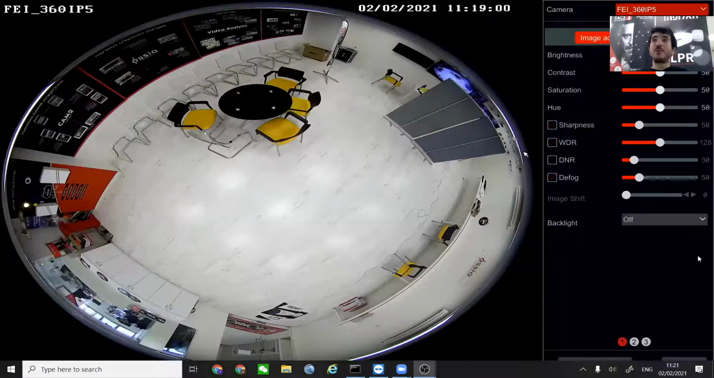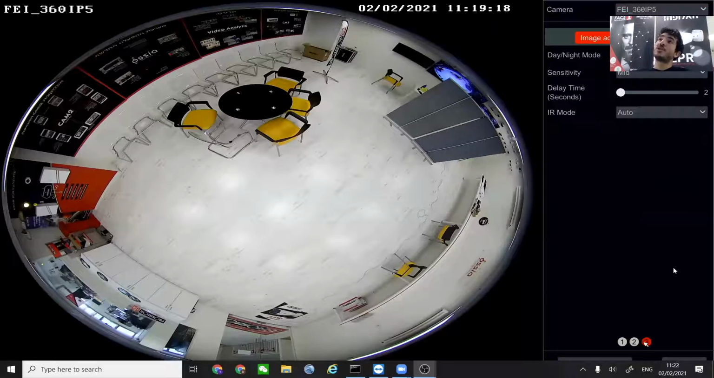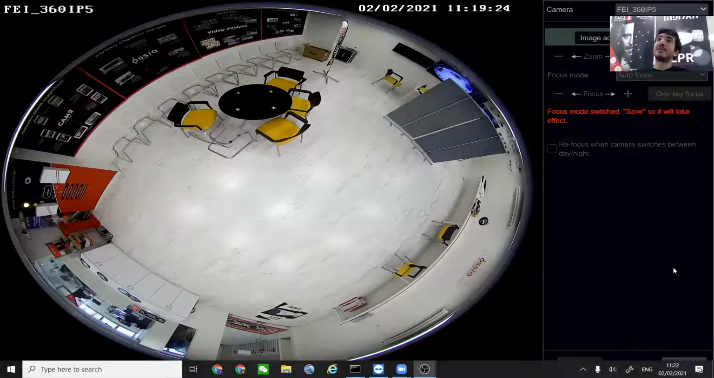If in previous years we had to go into the web interface of a camera in order to get to settings such as the brightness, contrast, sharpness, WDR, all of those, now all we have to do is do it right from the NVR. In this case, we have 3 pages of settings, 3 pages that really allow you to go through the different settings.